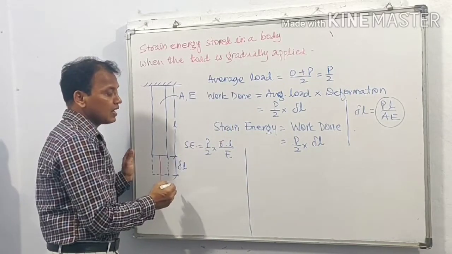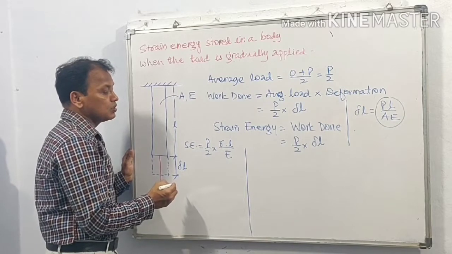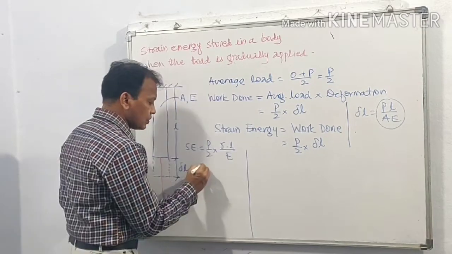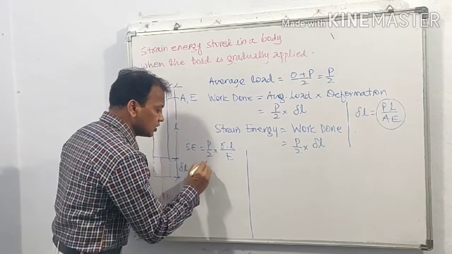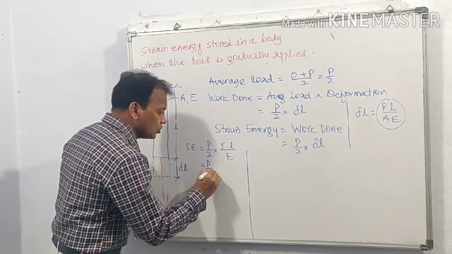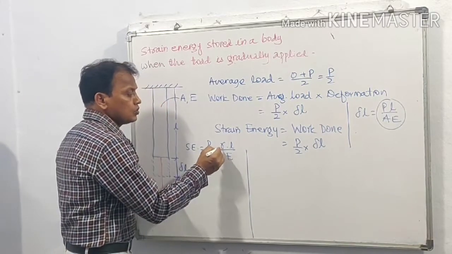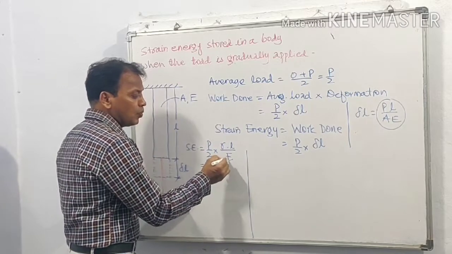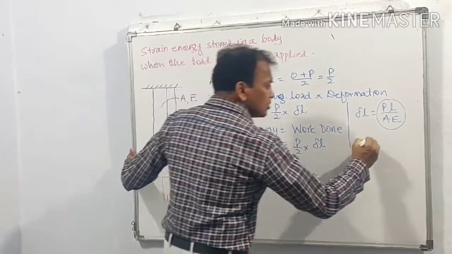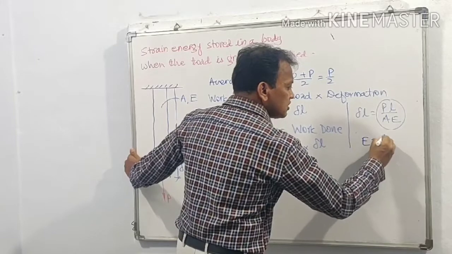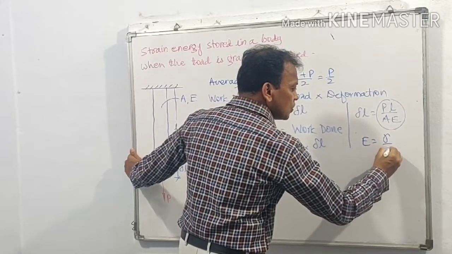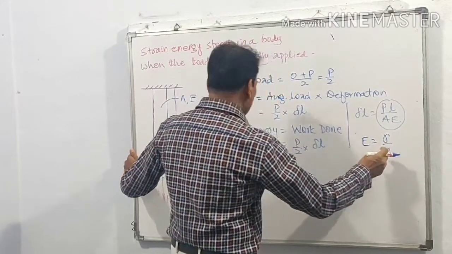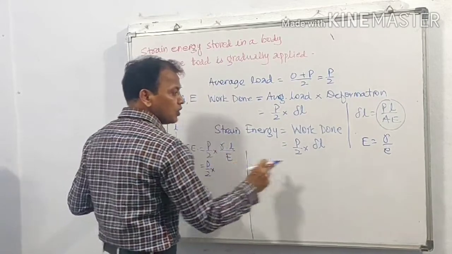Therefore strain energy is equal to P by 2 into sigma L upon E. We know modulus of elasticity is the ratio of stress and strain, therefore strain is sigma upon E.